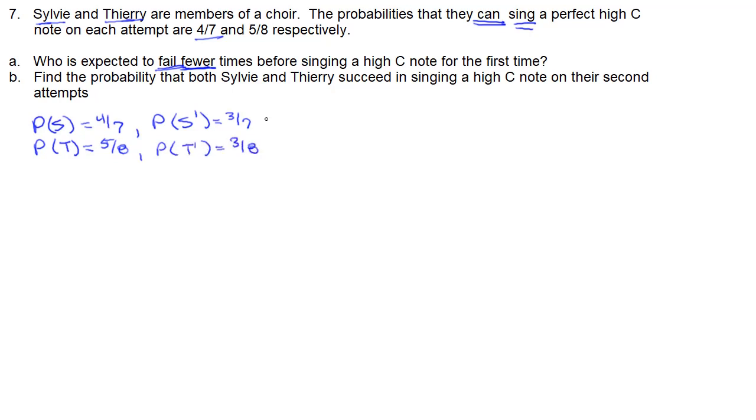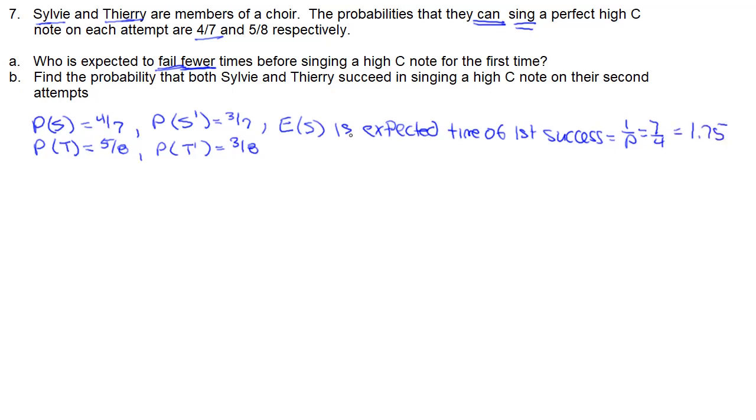All right, let's go back to A. Who is expected to fail fewer times before they sing a high note? Remember, in a geometric distribution, we're finding the first success. So the expected value of S is the first time she sings a high note, and that's going to be 1 over p, or 7/4, or 1.75.